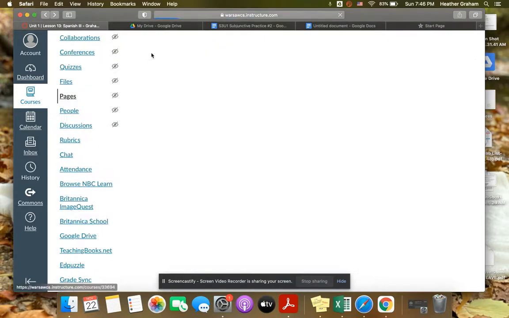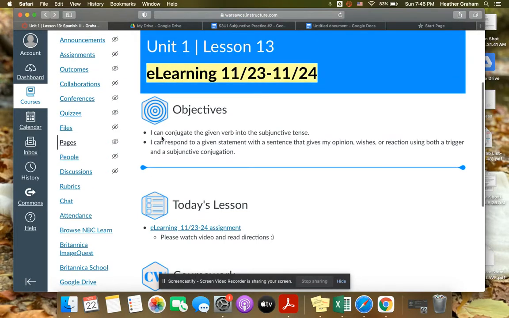Actually, before we get to that, our objectives for this is that it says I can conjugate the given verb in the subjunctive tense. But really the biggest one is that I can respond to a given statement with a sentence that gives my opinion, wish, or reaction using both the trigger and subjunctive conjugation.